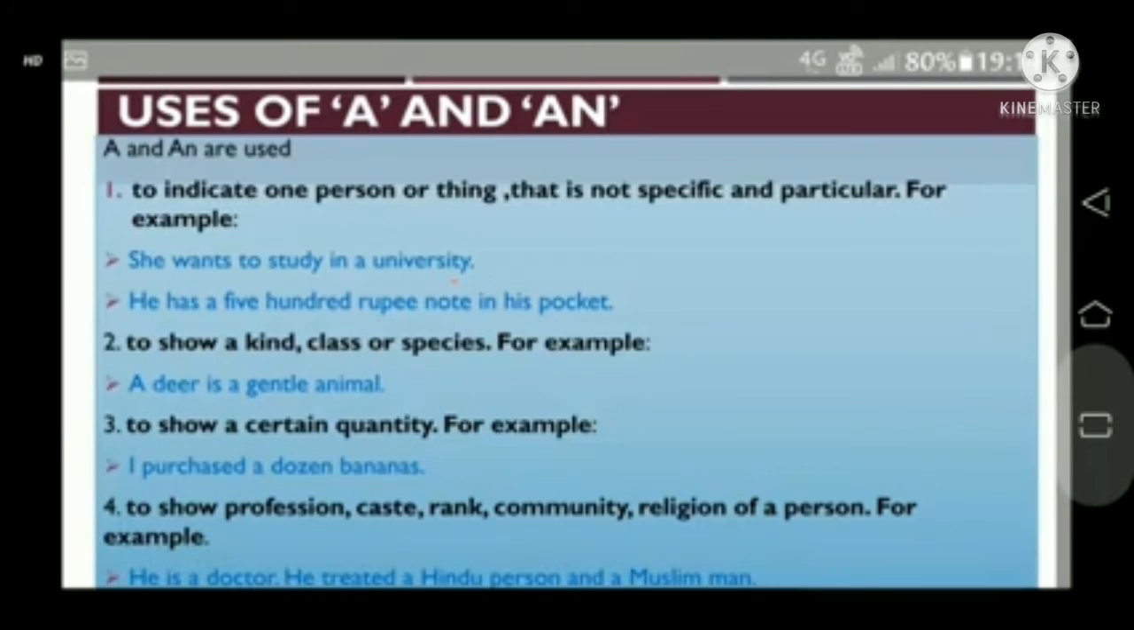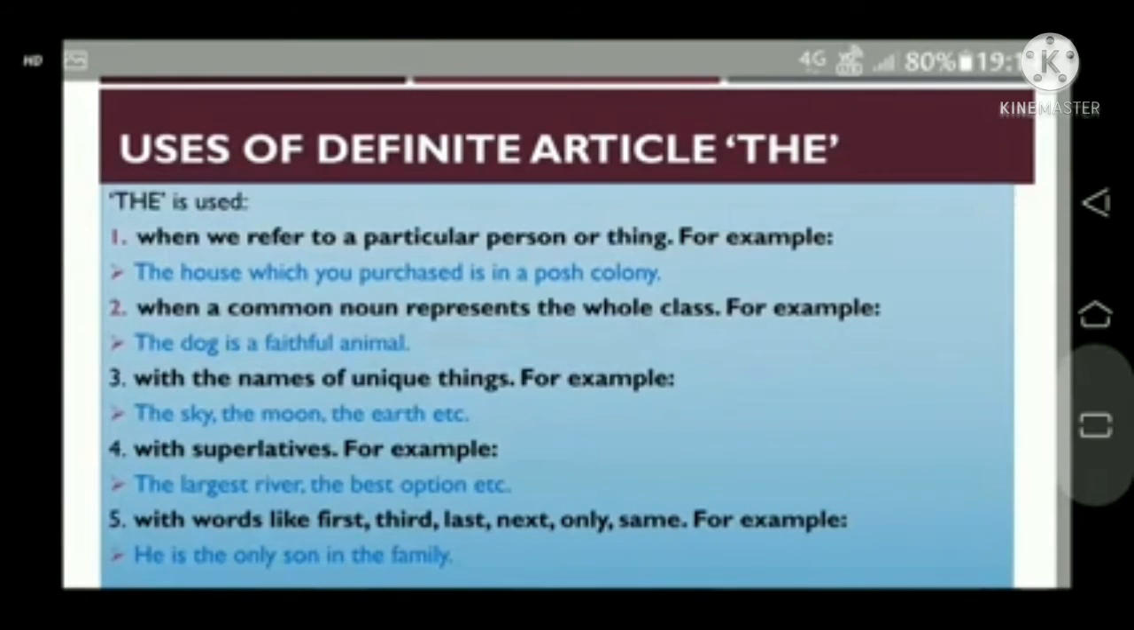Now next, to show a kind, class or species. For example, a deer is a gentle animal. To show a certain quantity, for example, I purchased a dozen bananas. Next, to show the profession, rank, community or religion of a person.